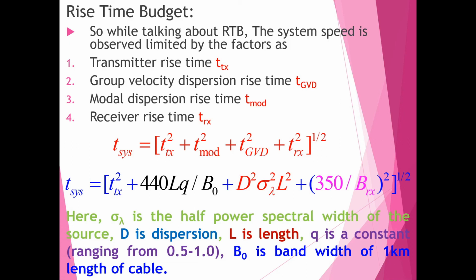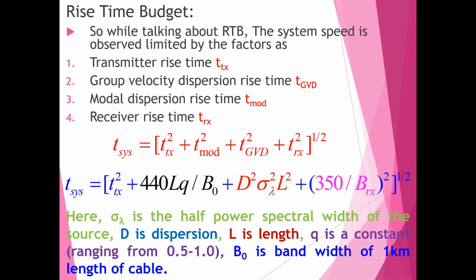These are the four basic elements which limit the speed of the system. So what is transmitter rise time? It depends on the light source and drive circuit of the light source. Generally its value is known to the designer.